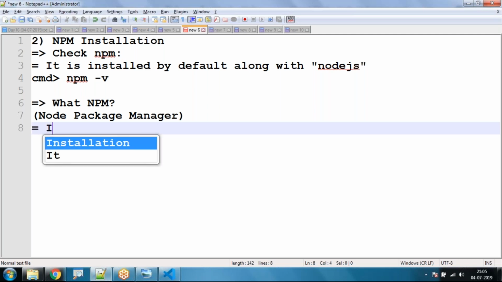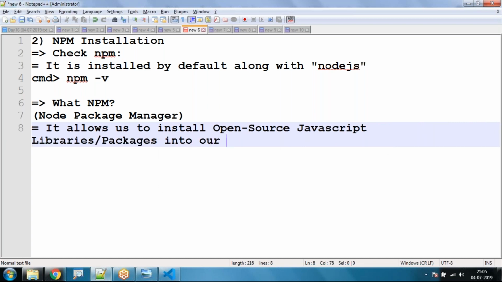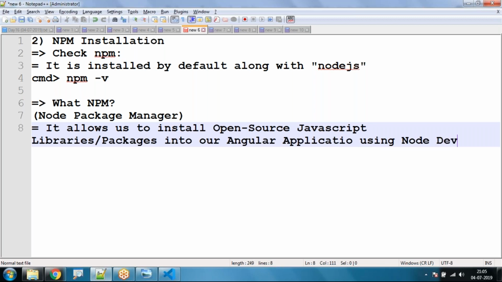So it allows us to install open source JavaScript libraries or packages into our Angular application using the Node development environment.